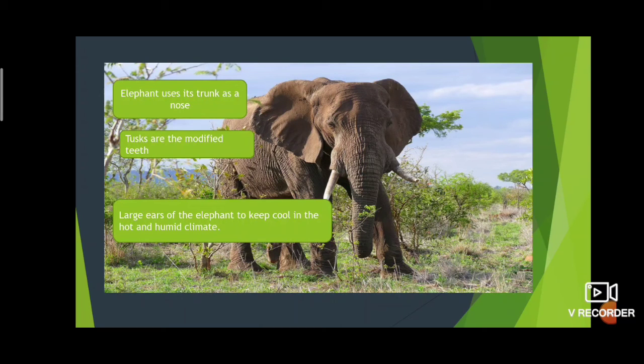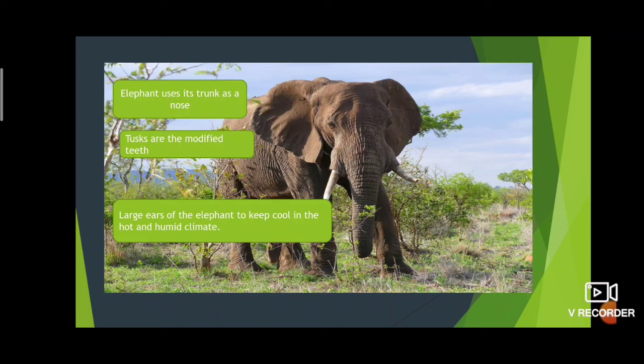Then it has modified teeth. These can tear the bark of trees that the elephant loves to eat. So the elephant is able to handle the competition for food rather well, right? Then the large ears of the elephant help it to hear even very soft sounds.